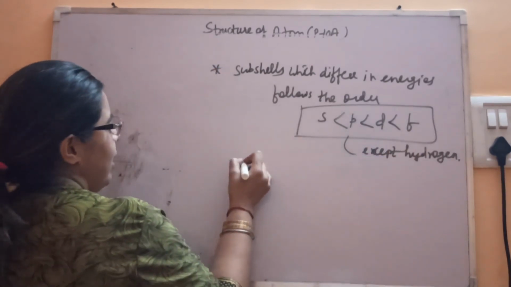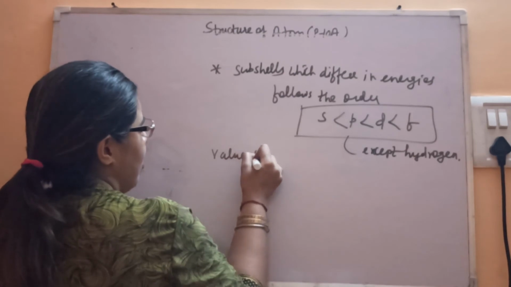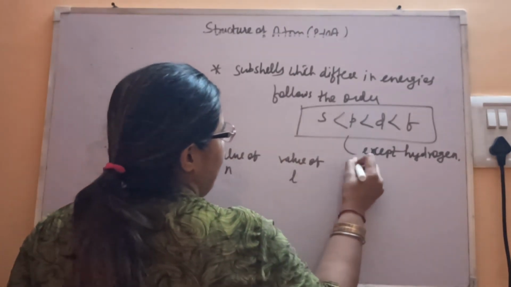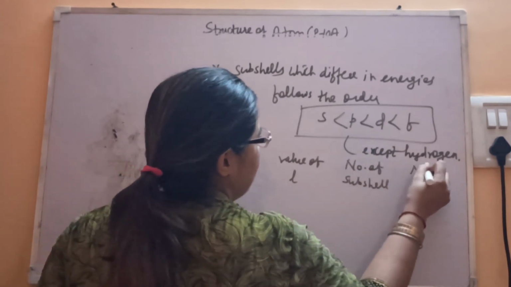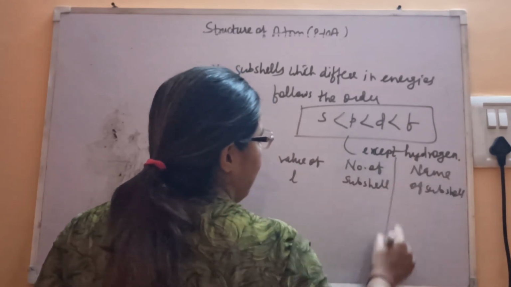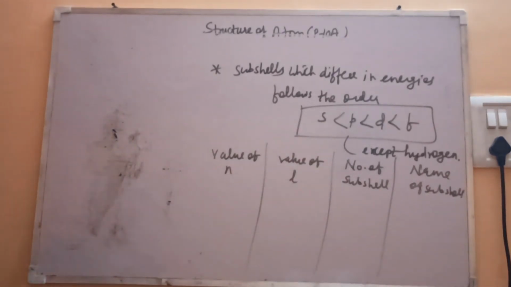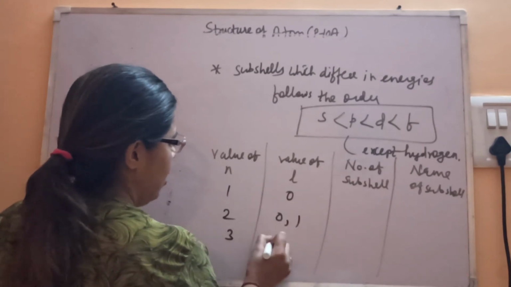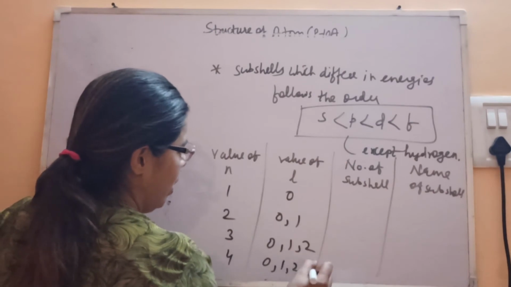Then you can make a table with the value of n, then the value of L, the number of subshells and the name of the subshell. We have already seen this, but you just tabulate. n is equal to 1, L is 0; n is 2, L is 0, 1; n is 3, L is 0, 1, 2; n is 4, L is 0, 1, 2 and 3.